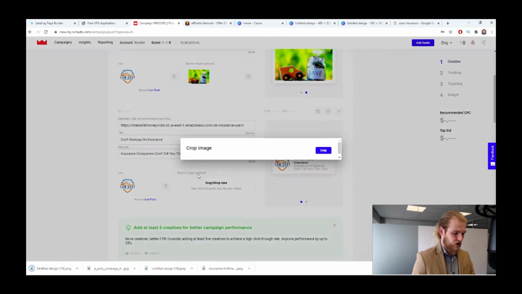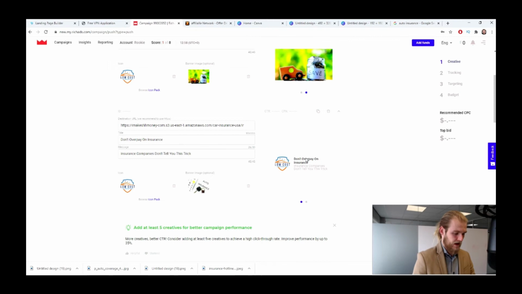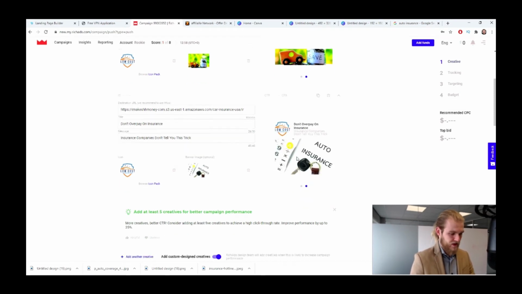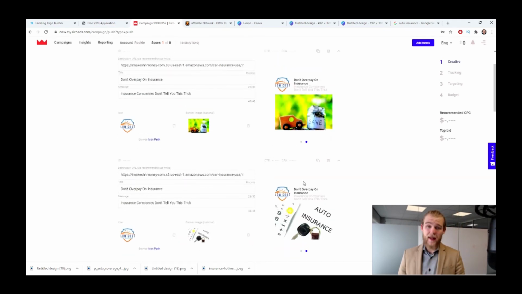And then right here we drag it in. Make it full size again and crop it. All right, so now we have this creative as well. So if we run these two ads, they have the same headline, they have the same description, they have the same icon. The only thing that's different is the banner image. So if one of the two is performing better than the other one, then we know which image is better performing and we know which image to scale.